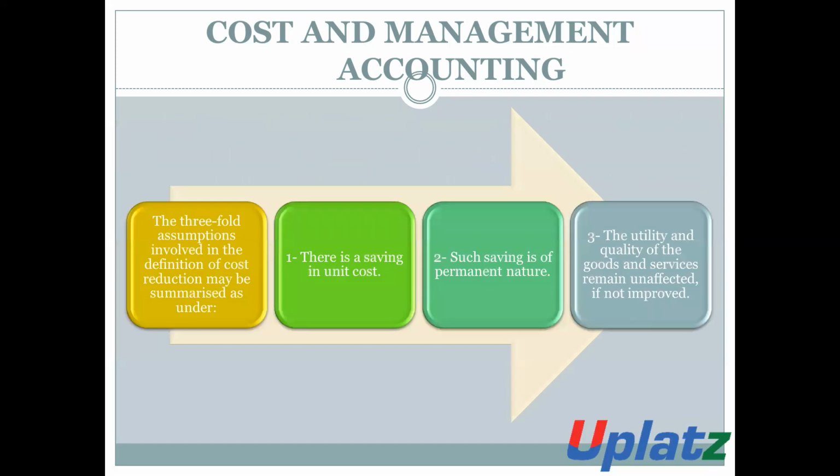The threefold assumptions involved in the determination of cost reduction may be summarized as under. If an organization wants to reduce cost, then there are threefold assumptions to be considered in the definition of cost reduction. Number one, there is saving in the unit cost, that is, a reduction in unit cost. Number two, such saving is of a permanent nature.